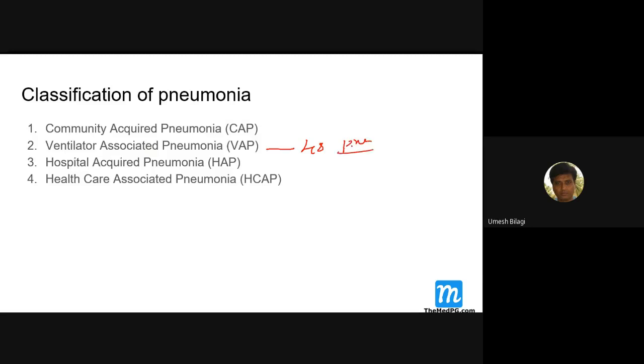Clinically, before putting on a ventilator, there was no pneumonia. Now, after putting on the ventilator, the patient has developed pneumonia. A patient who develops pneumonia and then goes on a ventilator, it is not VAP. There is another term for it, I think: ventilator requiring pneumonia, something like that.